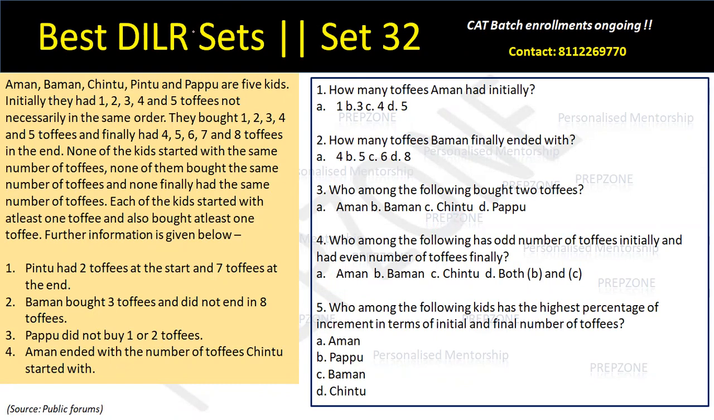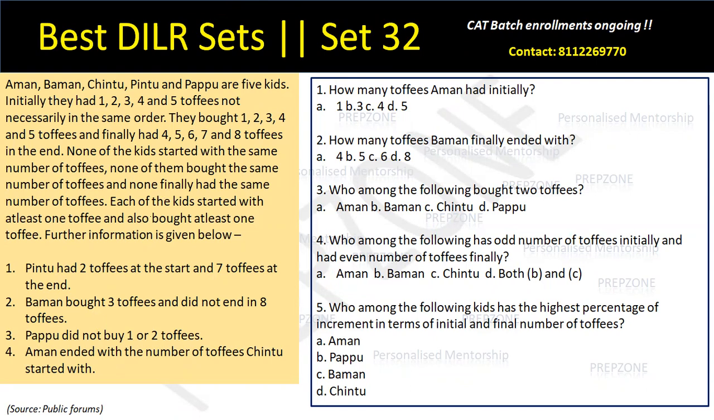Let's see. The question says we have 5 kids. Initially, they have 1, 2, 3, 4, 5 toffees, not necessarily in the same order. Then they purchased 1, 2, 3, 4, 5 toffees and finally had 4, 5, 6, 7, 8 toffees in the end. Starting with something, then they purchased something, and then there is something in the end. None of the kids started with the same number of toffees. Of course, because we have 5 kids, the same won't happen.